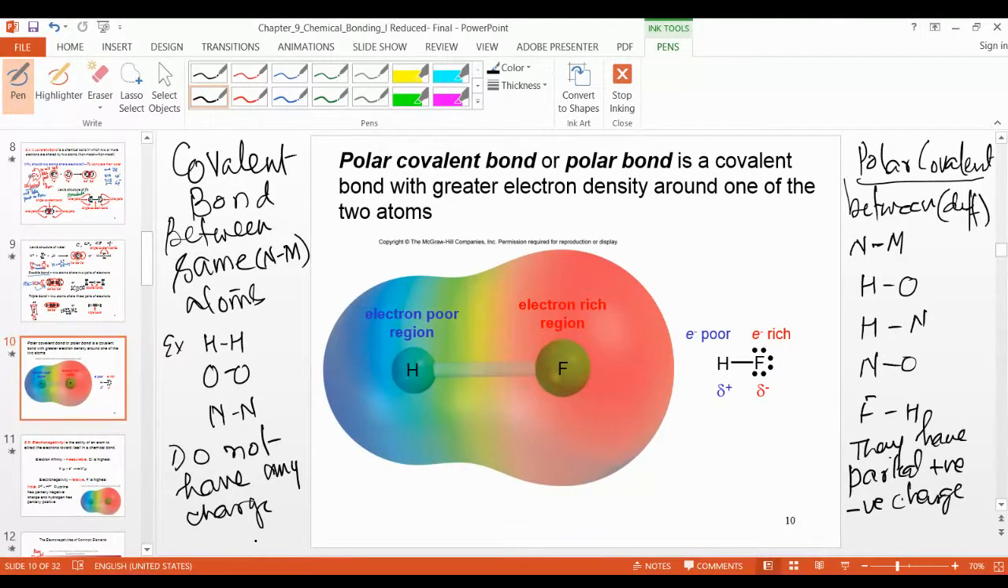A polar covalent bond is a covalent bond with greater electron density around one of the two atoms. Now look at the picture. Fluorine has high electronegativity, so it has more electrons, right? Because of more electrons, high electronegativity. The other has fewer electrons, electron poor, and low electronegativity.